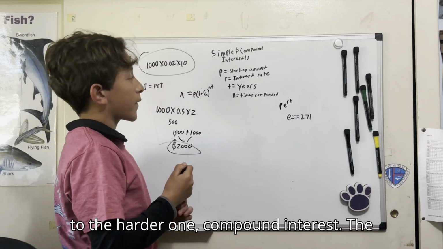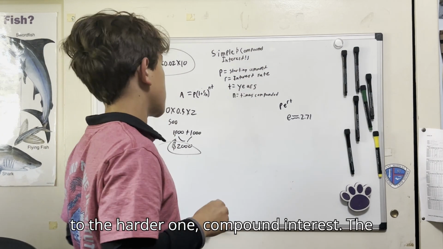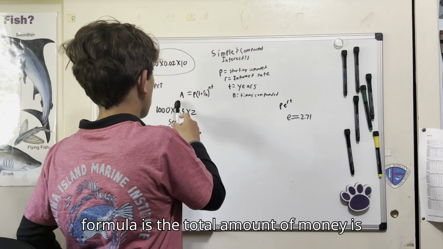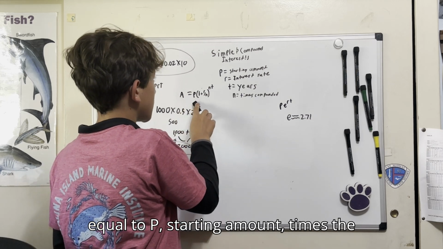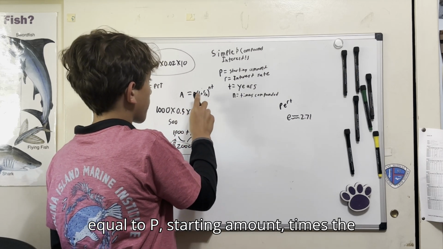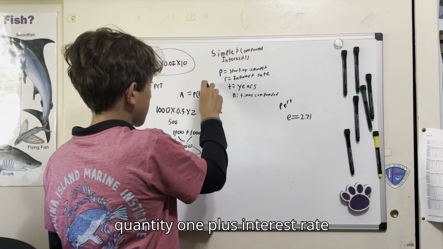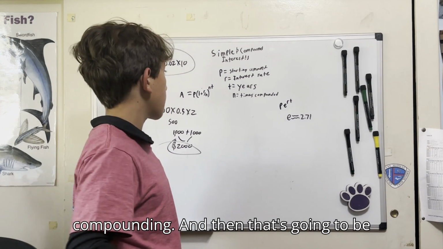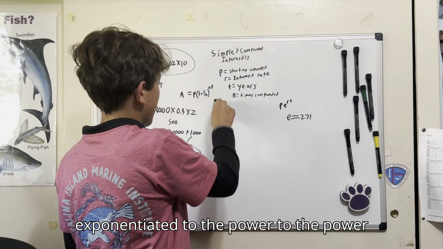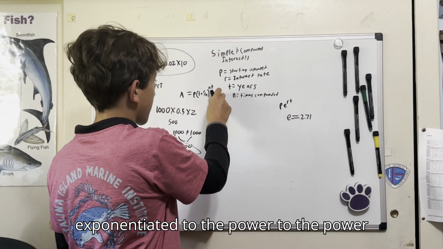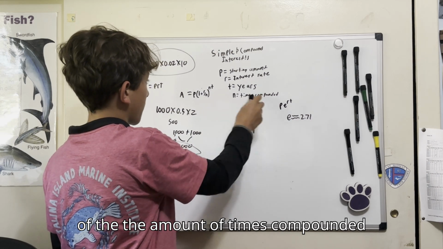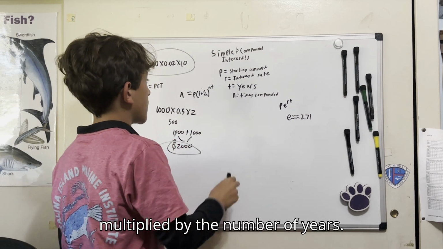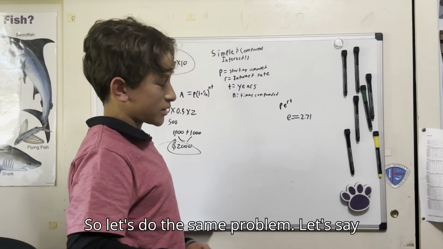So now we go to the harder one, compound interest. The formula is the total amount of money is equal to P, starting amount, times the quantity 1 plus interest rate over the amount of times it's going to be compounding. And then that's going to be exponentiated to the power of the amount of times compounded multiplied by the number of years. So let's do the same problem.